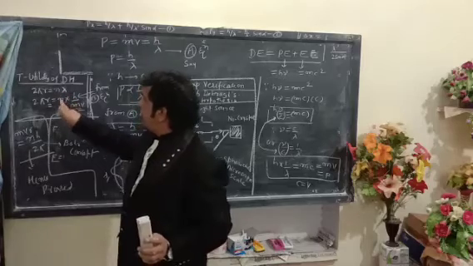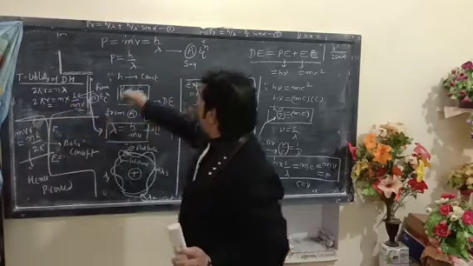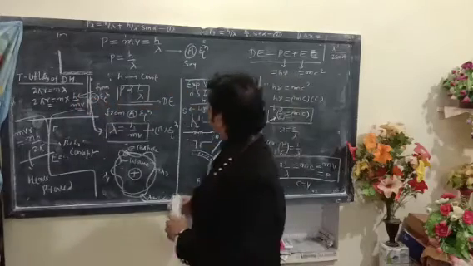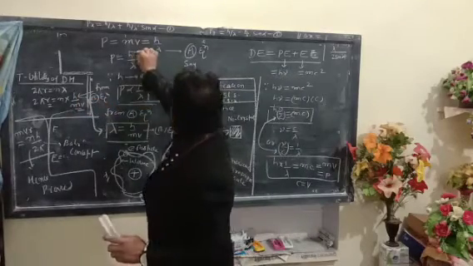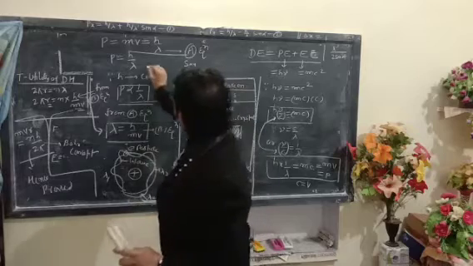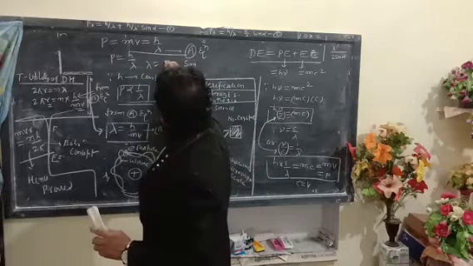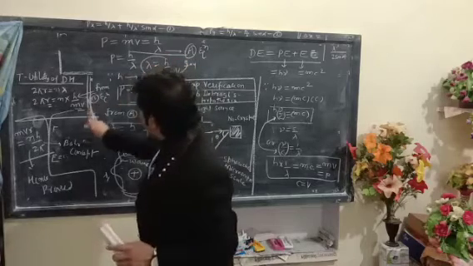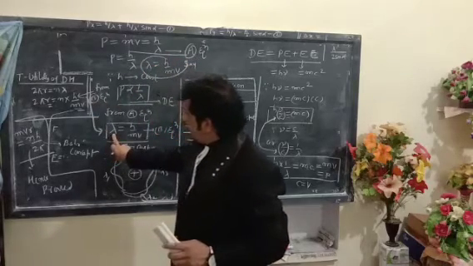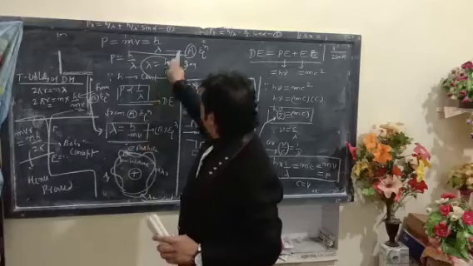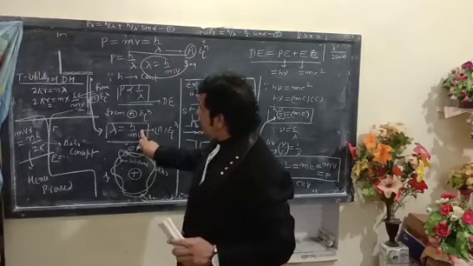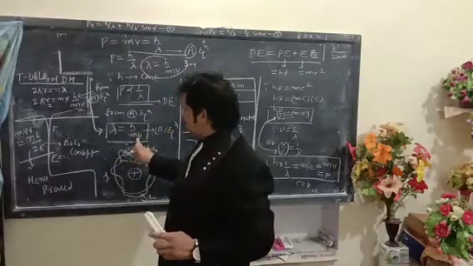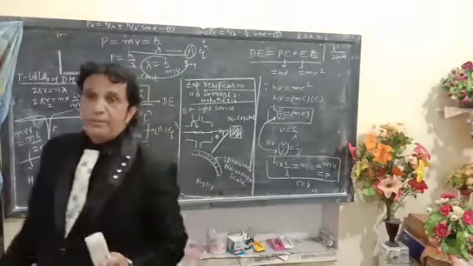Here, lambda is equal to h upon mv from the de Broglie equation. So I am putting the value of lambda equal to h upon mv and solving further.